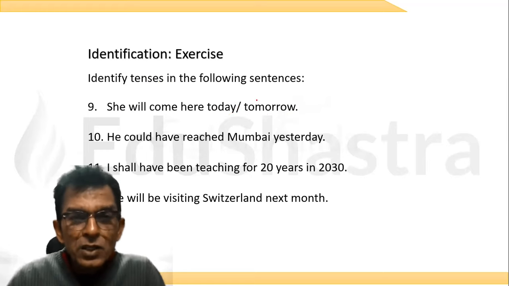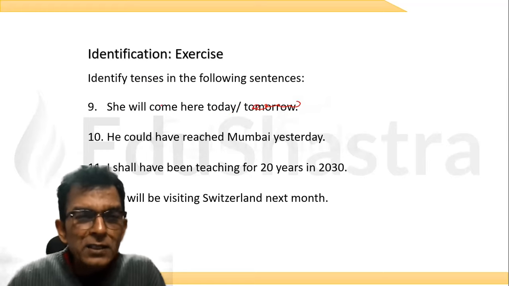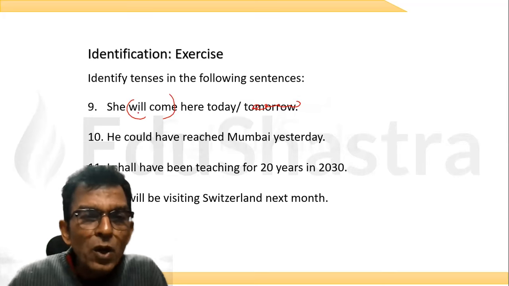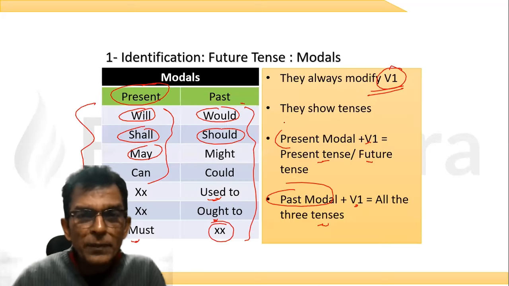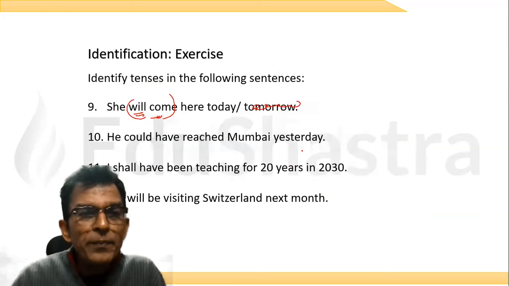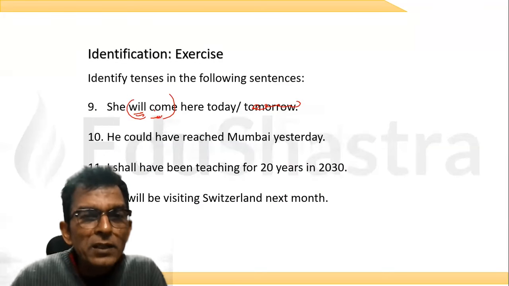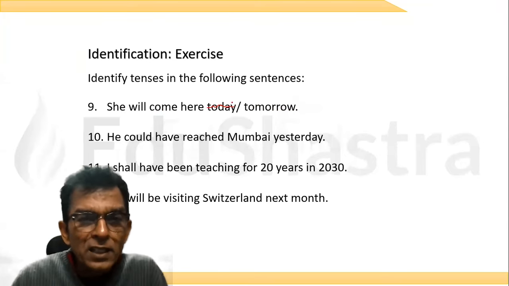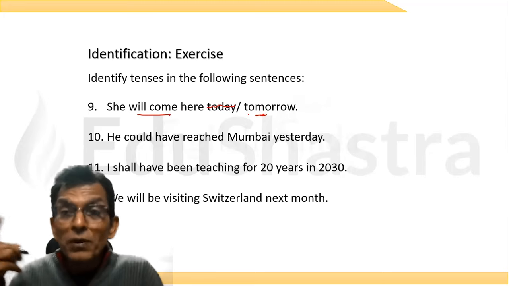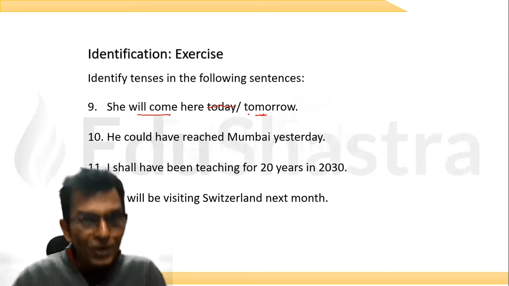If I remove this and I read this, then this is simple present tense because the present modal plus V1 can show present tenses. I showed you here. So I say, she will come here today, ये present tense है. और इसी चीज को मैं change कर दूं, and if I write this, she will come here tomorrow, then it is simple future tense. Okay.